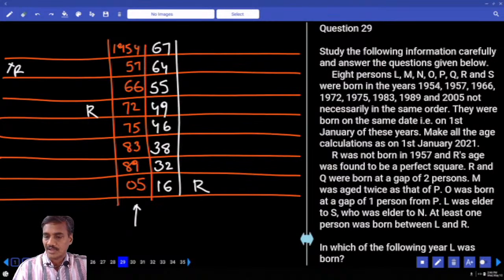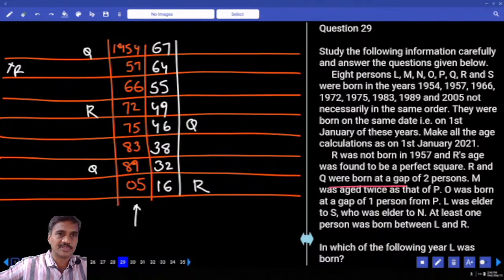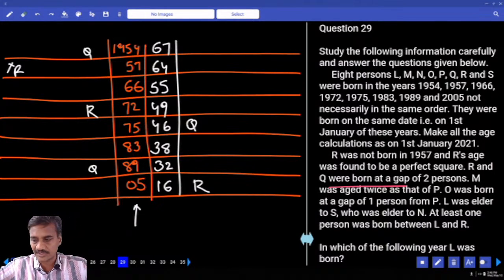Then R and Q were born at a gap of 2 persons. Who is the other person here? Q. In between there must be 2 persons. Now Q can be either at this place or here. And again in this case Q must be here. Between R and Q there must be exactly 2 persons.